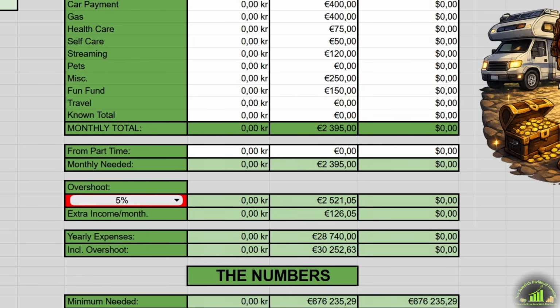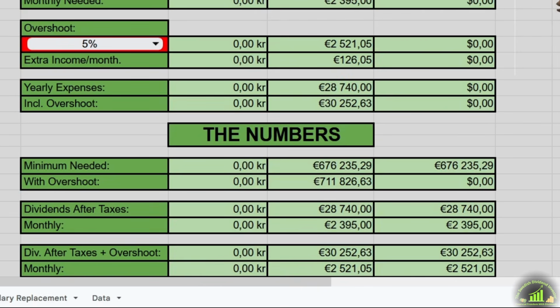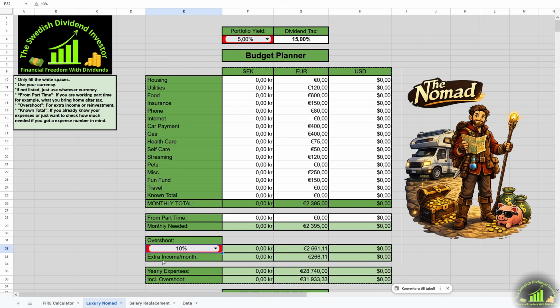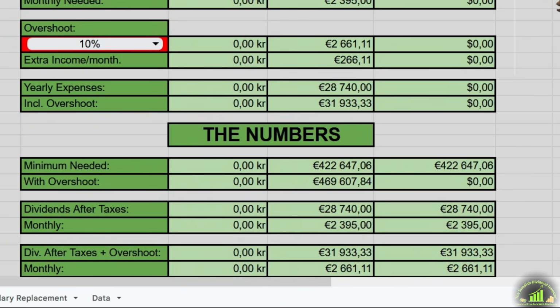Let's go with the same example. 5% yield, 15% tax and 5% overshoot. With 126 euros per month in extra income from the overshoot, we would need to get 2,521 euros per month after taxes. That's a minimum of 711,826 euros. And at 8% yield and 10% overshoot, we would need to invest